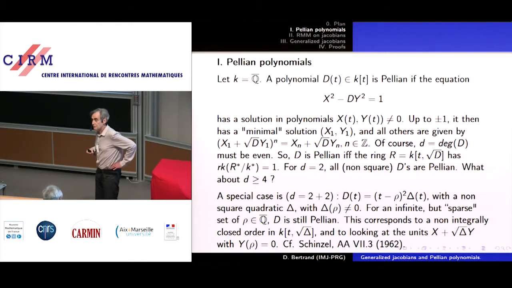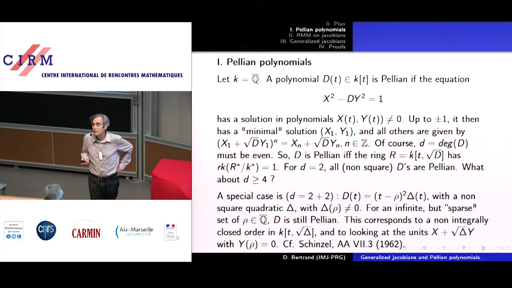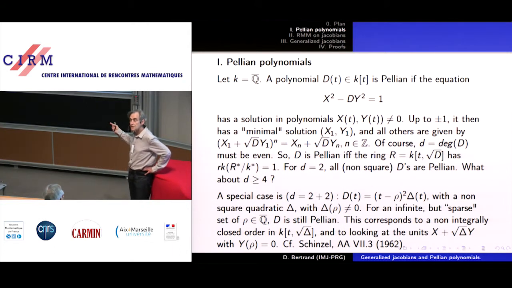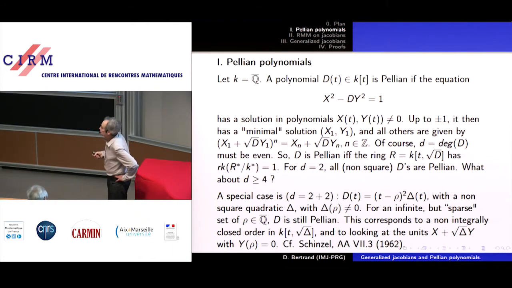So this was observed a long time ago, essentially by Abel, as it is related to problems on abelian integrals. But before we think about Abel, let me point out a special case of quartic polynomials, which will be fundamental for my talk, because I'm going to study non-separable Pellians, as I said, or non-separable polynomials.